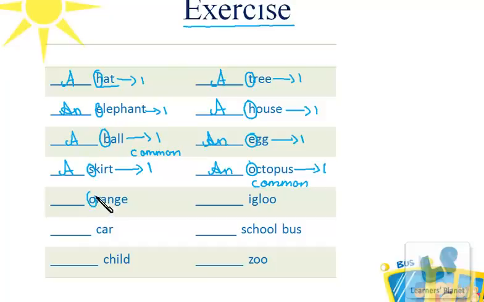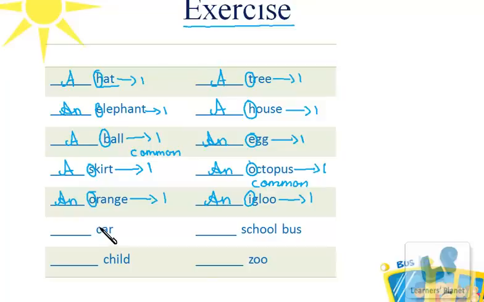Orange begins with the vowel sound of O and it is singular and is also common. So it will be an orange. The next one is igloo. It begins with a vowel sound of E. It is singular in number, that is it's only 1 and it is also a common noun. So we will have an over here.